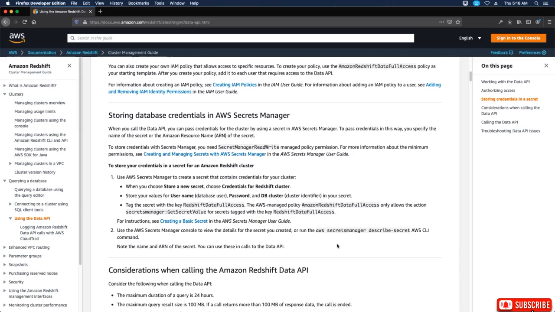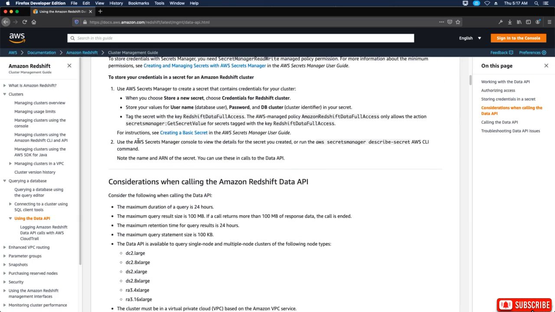When you choose Store a new secret, choose credentials for Redshift cluster, and store your values for username, database user, password, database, cluster identifier in your secret. And then use the AWS Secrets Manager console to view the details for the secret you created, or run the AWS Secrets Manager describe-secret AWS CLI command. Note the name and ARN of the secret. You can use these in calls to the Data API.